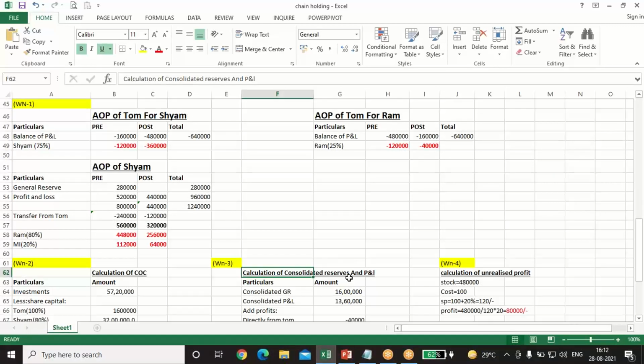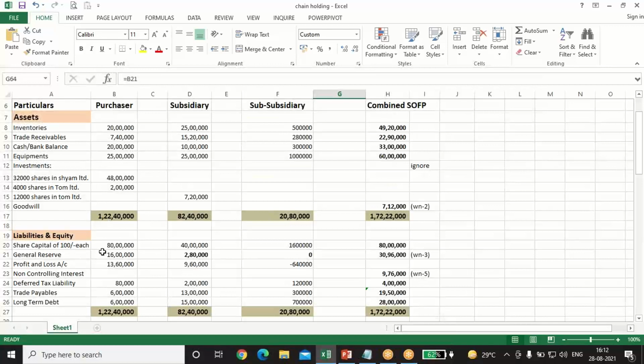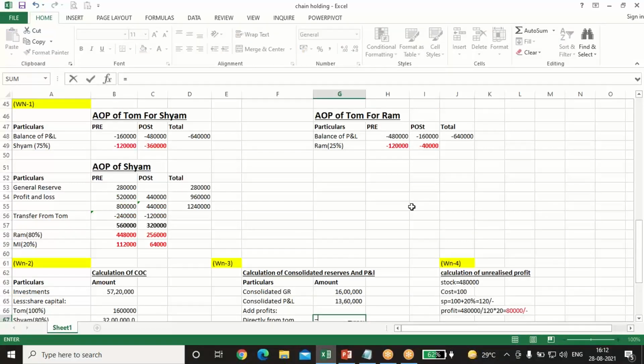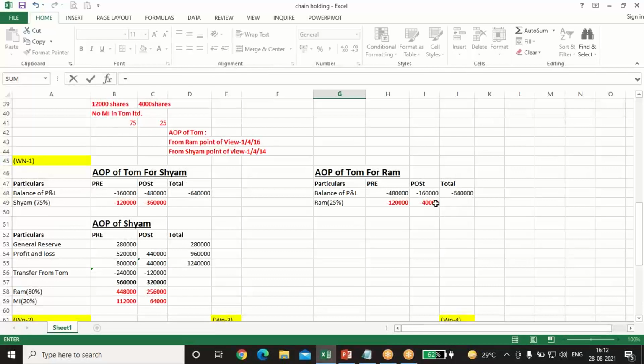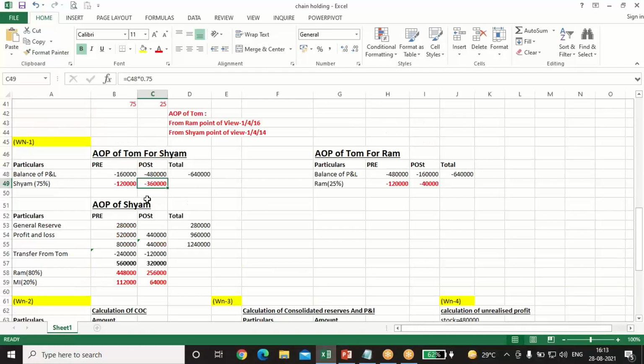We'll prepare the consolidated reserves and P&L account. Consolidated, that is, the holding company is preparing this. So Ram Limited general reserve is 16 and profit and loss is 13,60,000. So we'll add the profit which it has received. Now post profits will be added, like the 40,000 negative balance it has received from Tom. Similarly, it has received 2,50,000 from Sham. It has also received this 3,60,000 from AOP of Sham.